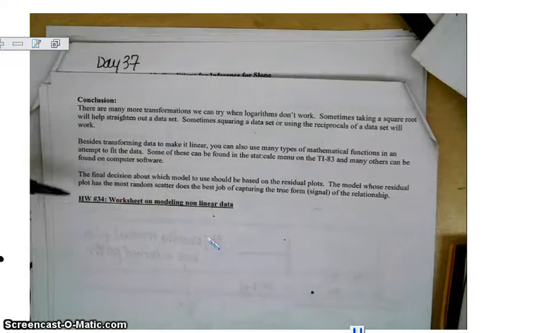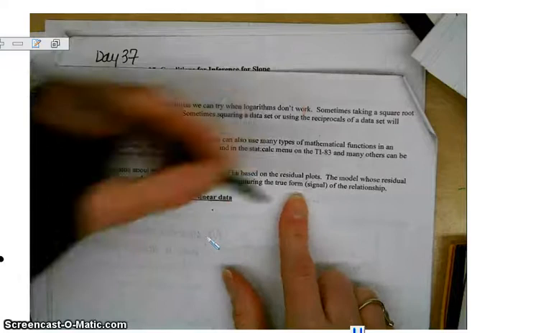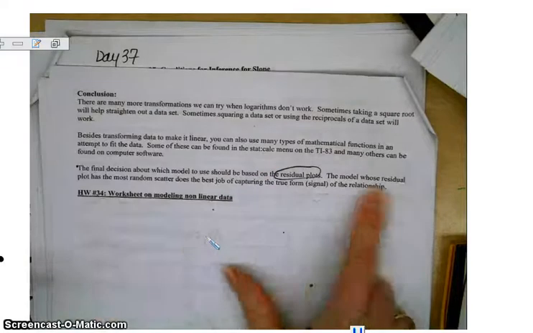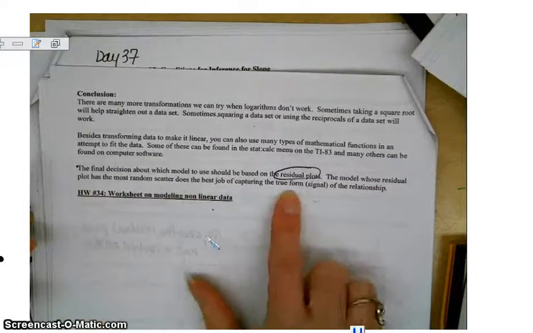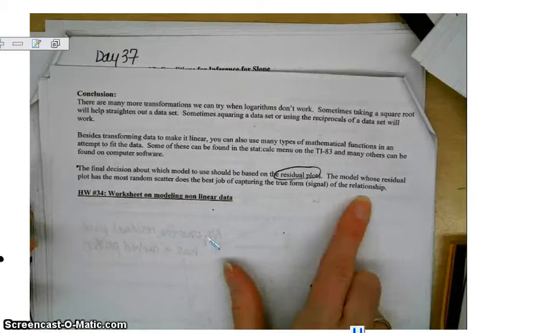So the final decision about which model to use should be based on the residual plots. The model whose residual plot has the most random scatter does the best job of capturing the true form or the signal of the relationship.